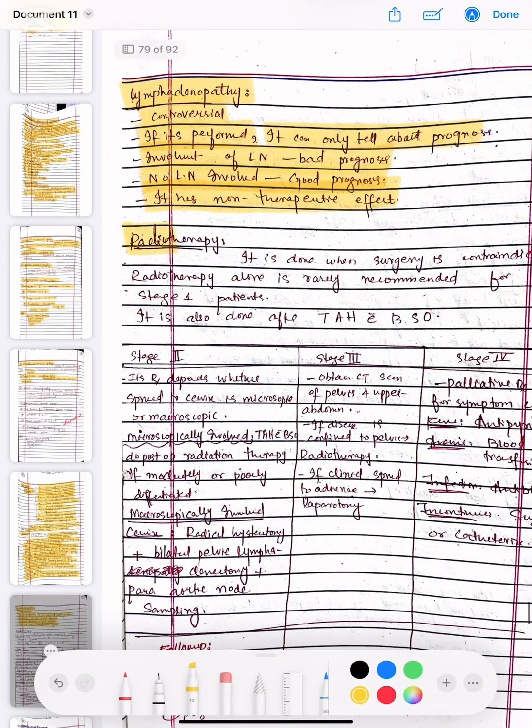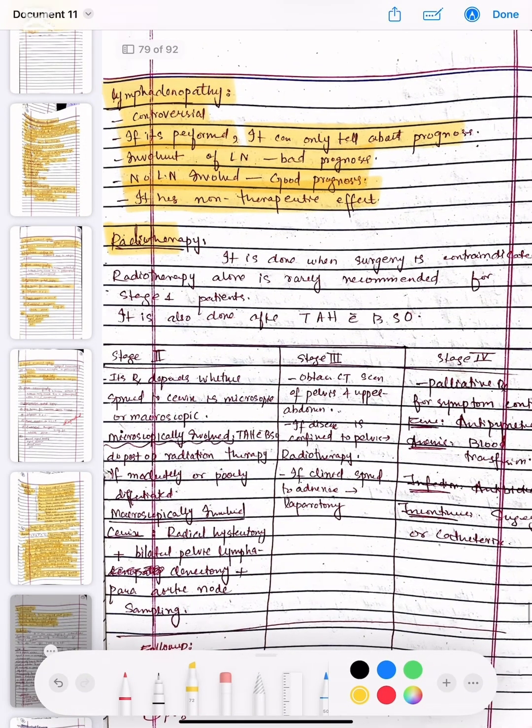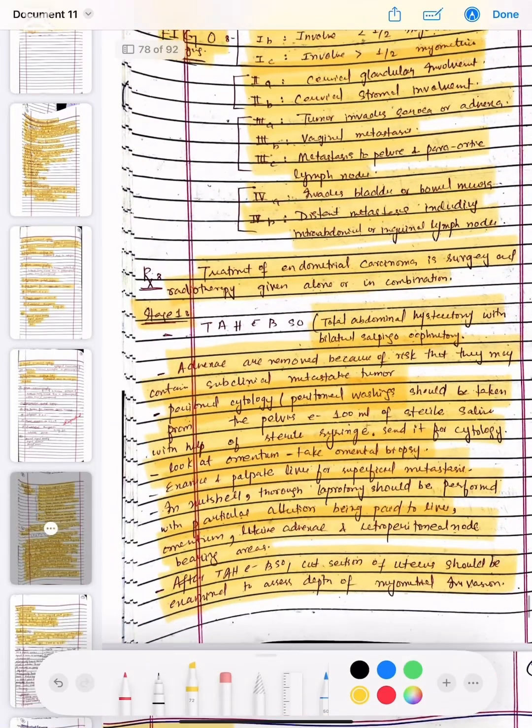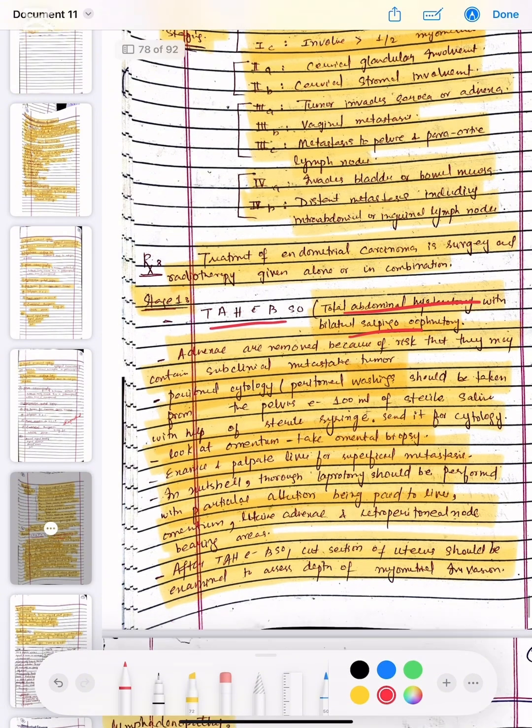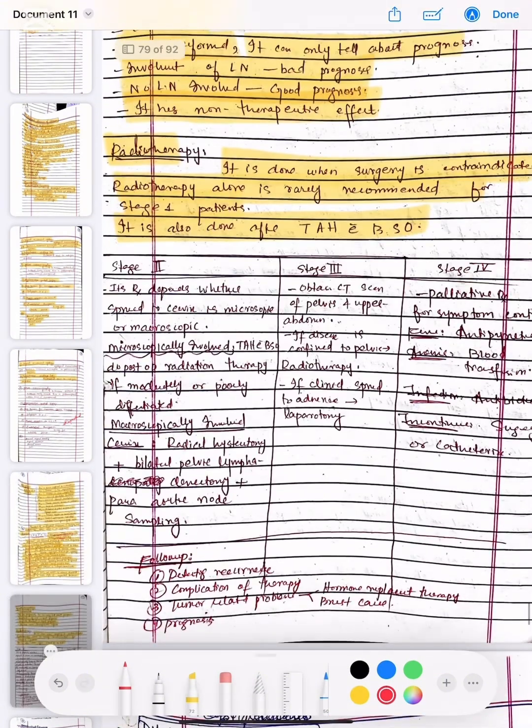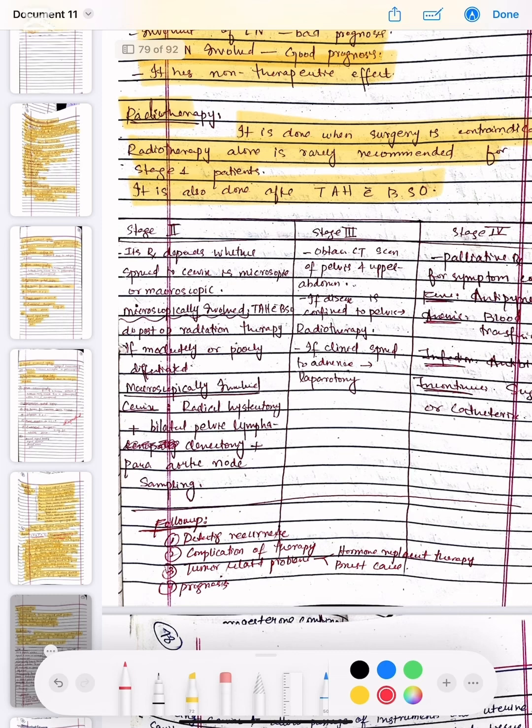Radiotherapy is done when surgery is contraindicated, and radiotherapy alone is rarely recommended for a stage 1 patient. It is also done after the total abdominal hysterectomy with bilateral salpingo-oophorectomy. TAHBSO stands for total abdominal hysterectomy with bilateral salpingo-oophorectomy. Now these are the classifications of stage 2, stage 3 and stage 4.